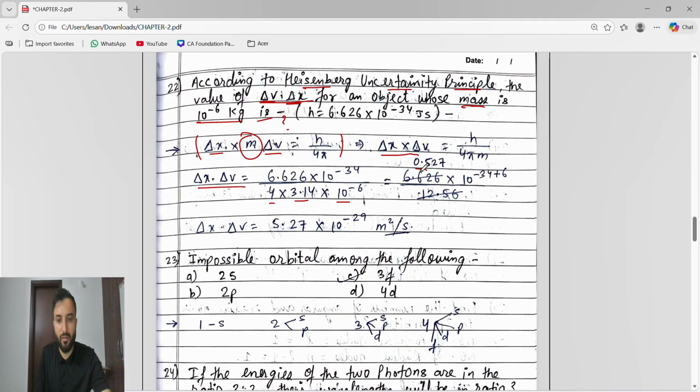So when you divide this, you will get 0.527 into 10 to the power of minus 34 plus 6, which means 10 to the power of minus 28. The option is in minus 29, so one point will go towards the right side. It will become 5.27 into 10 to the power of minus 29 meter square per second. You just have to do a normal mathematical calculation here.